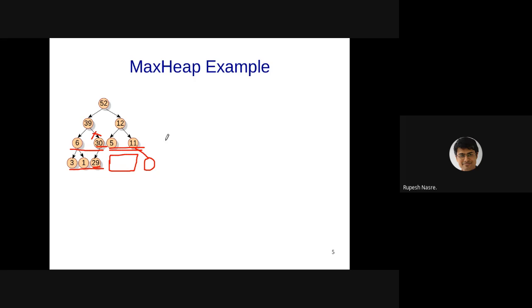So as Abhishek says, the statement seems to be okay, but it doesn't say anything about the interior nodes, right? So maybe that was my wrong interpretation of interior nodes. Maybe we just leave it as it is on the slide, that the last level may not be full. But that is always the case, right? The last level may not be full.